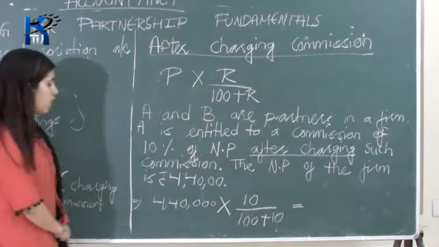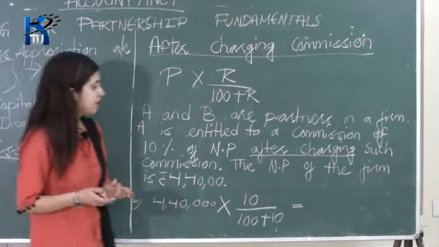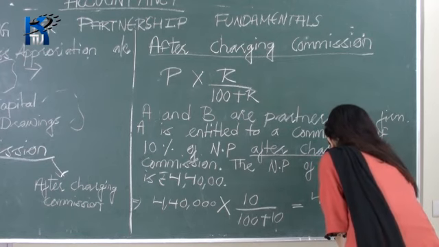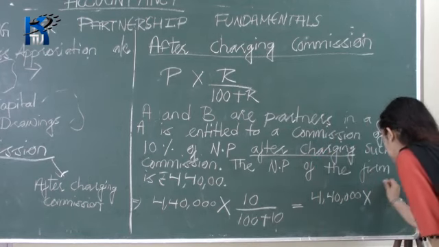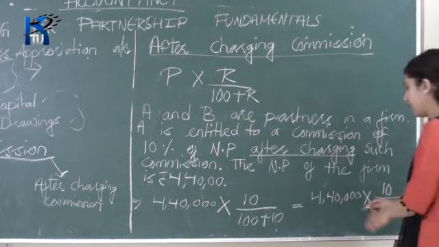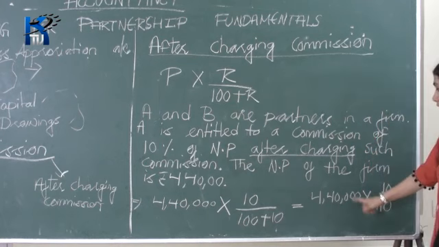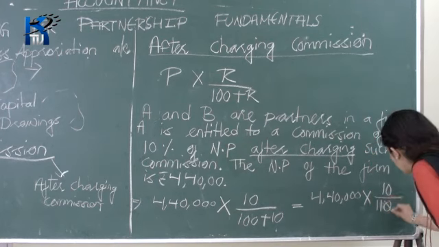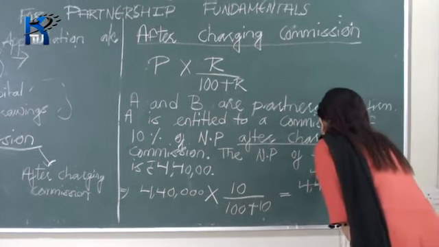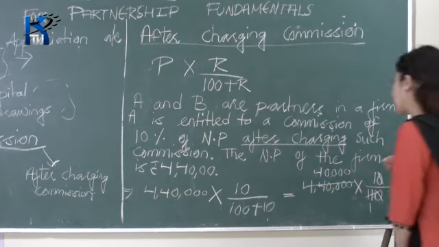Now 4,40,000 into 10 divided by 100 plus 10. You have to apply maths. First you write 4,40,000 into 10 divided by 100 plus 10, which gives you 110. First add the numbers, that is 100 plus 10 is 110. Now you have to cancel, strike the zeros. 11 ones are 11, 11 fours are 44. So it's 40,000. Your answer is 40,000.